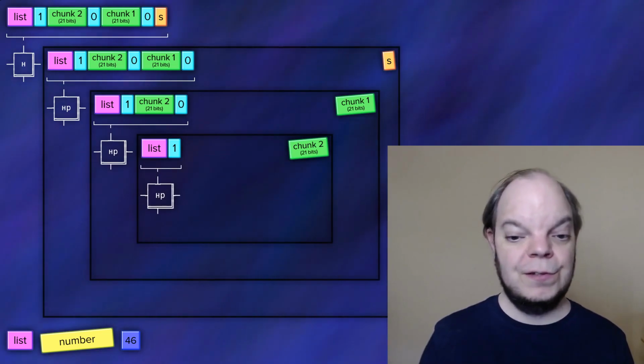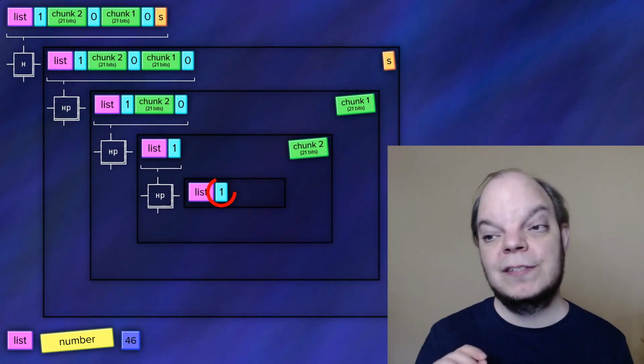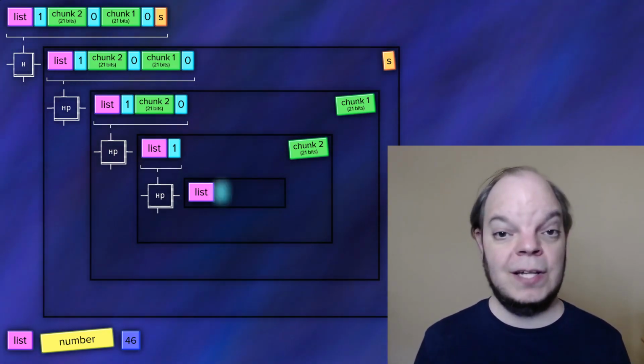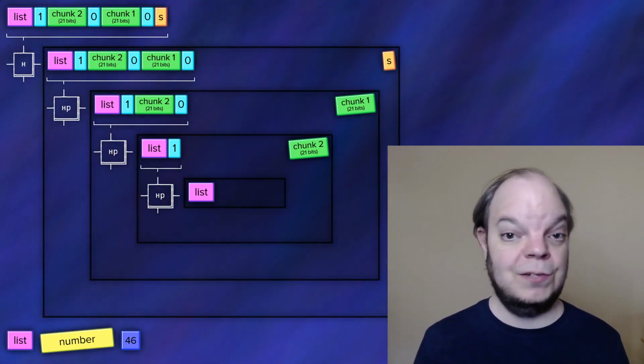And then, of course, the third invocation will notice that the least significant bit is actually a 1, which means there is no chunk here. We are done with the decoding. We still need to shift the 1 out, but then we are left with the rest of the list, which we can just return unmodified.